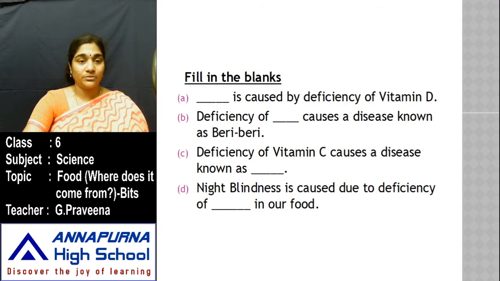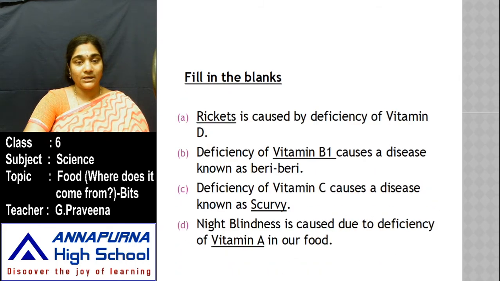Just try to take a pause and try to answer these bits. If you are unable to, watch the video again, try to read the lesson and answer these bits. So here are the answers. So the first one, dash is caused by the deficiency of vitamin D. So what is that deficiency? This is known as rickets, which is caused due to the deficiency of vitamin D.